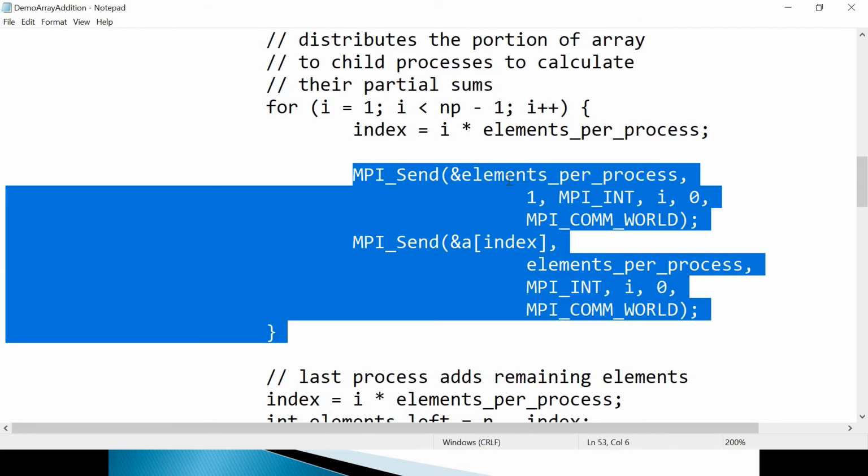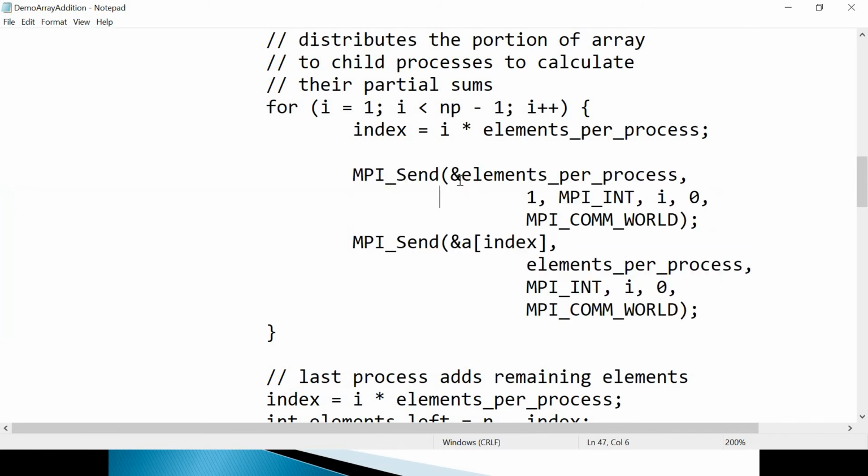Why? First it is sending the elements per process, suppose let us say 2 as per our discussion, and after that it is sending the actual elements. That's why.